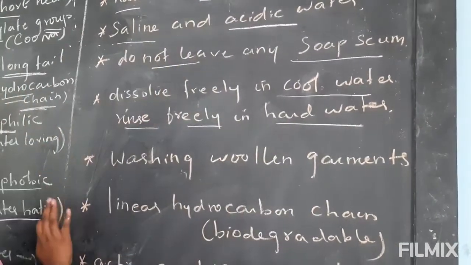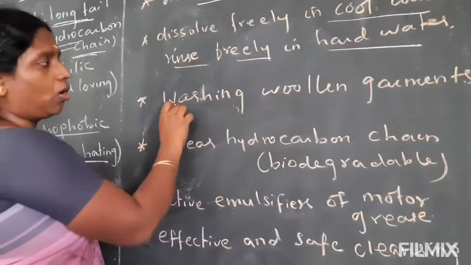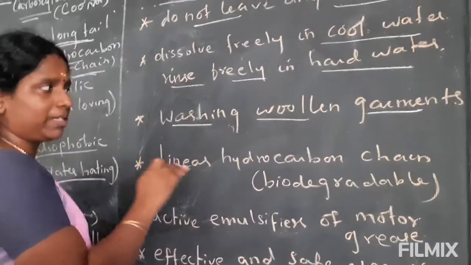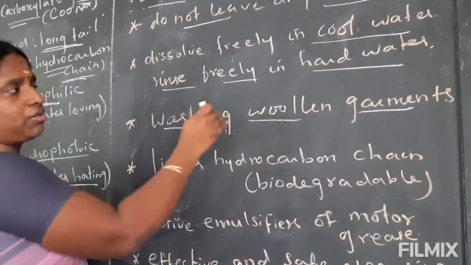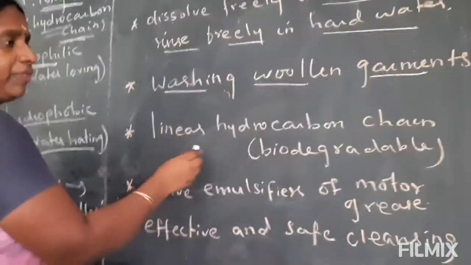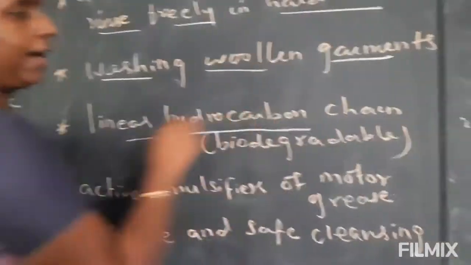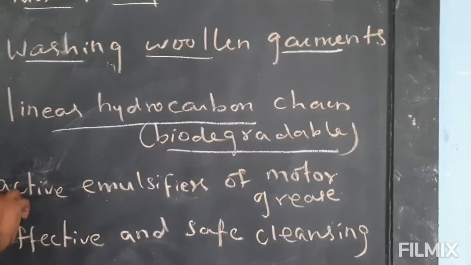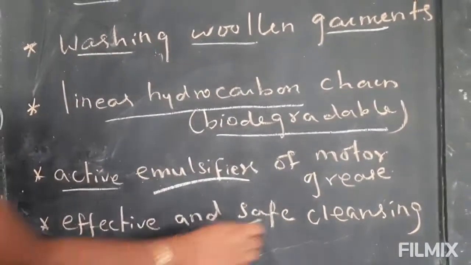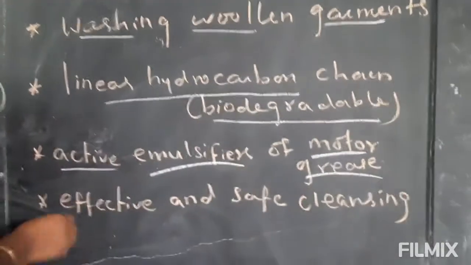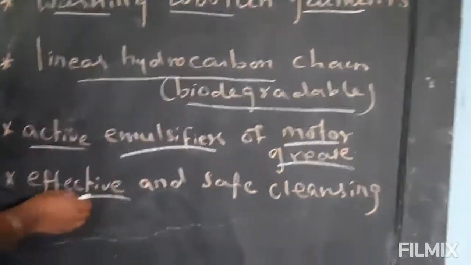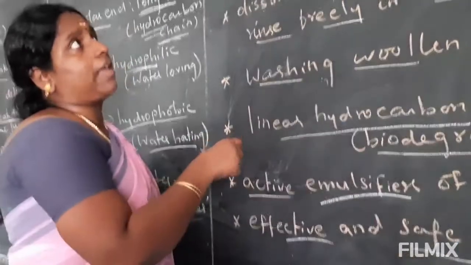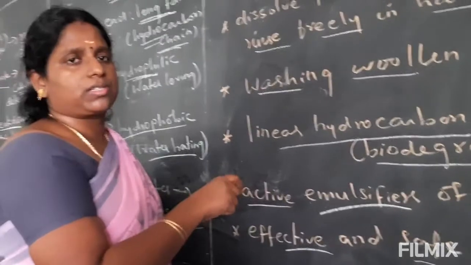Detergent can also wash woolen garments, while soap is not suited for woolen garments. It contains a linear hydrocarbon chain which is biodegradable, it is an anti-emulsifier, an active remover of grease, and the last advantage is effective and safe cleaning of our cloth. So these are the advantages of detergents.